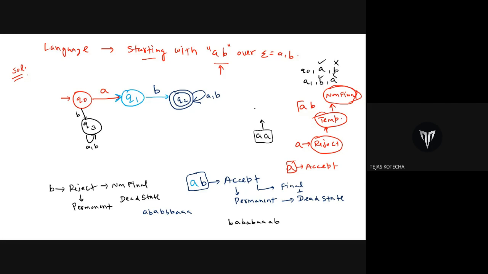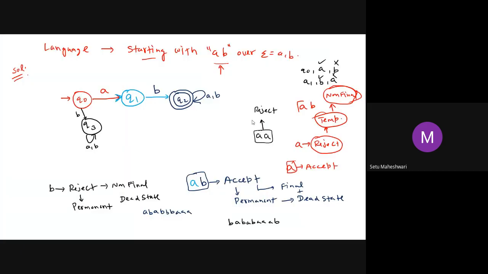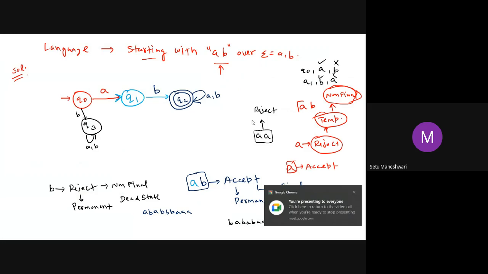Reject. Only one or two people are giving answers. That means the rest of the people are not taking interest. If you are taking interest, then ask your doubts. I have never refused to answer any of your doubts. I told you in the very first class that never in my class will I tell you that you are asking a stupid doubt. I am always going to answer your doubts. So everybody please feel free to ask if you have any.